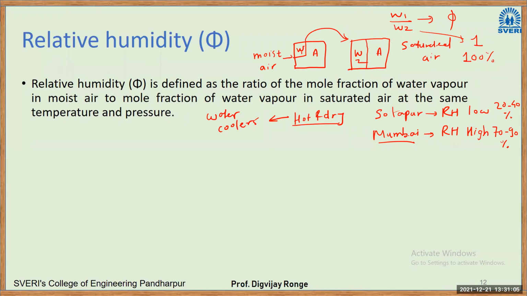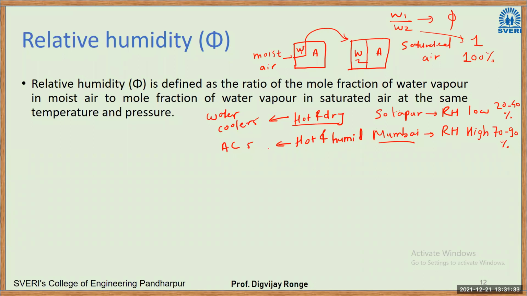In the coastal area, relative humidity is already high, so we want to reduce the relative humidity. For such hot and humid areas, it is advised to use AC, that is air conditioners, right? The main function of ACs is to dehumidify the air. They reduce the water content.